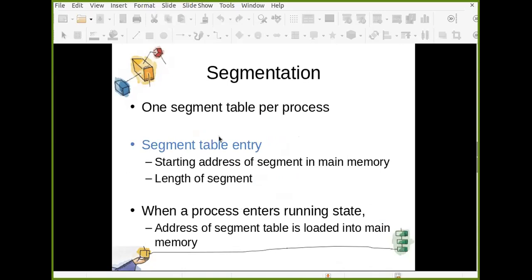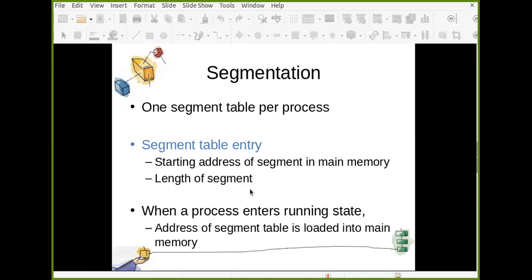Similar to paging, you have one segment table per process. And what does the segment table entry contain? Starting address of segment in main memory and length of segment. This is very important. Why was this not there in paging? When we discussed the paging scheme, there was no such length field, but it is there in the segment table entry.